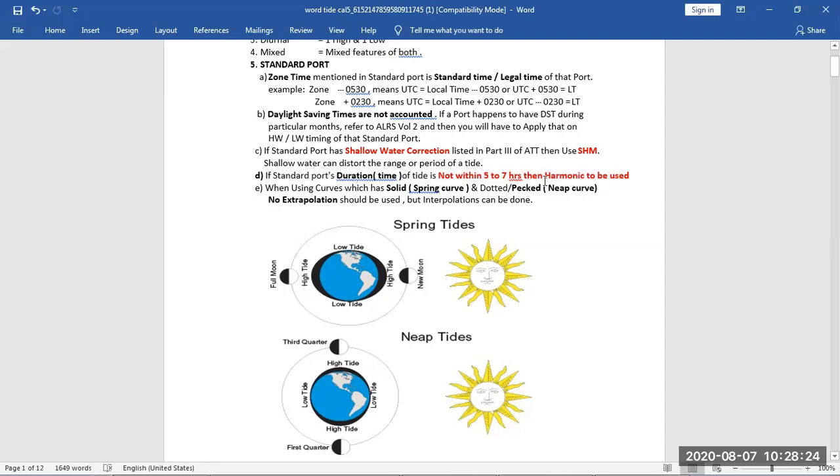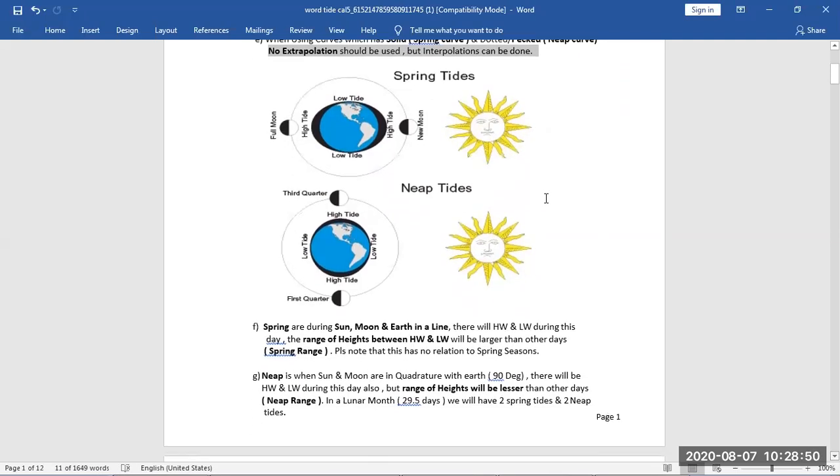Now, when using curves which have a solid or dotted line, we will see which curve he is talking about. This curve is given below. In every curve, there will be either a solid line, which is for the spring curve, or a dotted line, which is for the neap curve. And we cannot do any extrapolation for these curves. So first, let's see how the tides are created and what spring tide and neap tide are. Then we will be able to understand what the solid curve for spring and the dotted curve for neap mean.